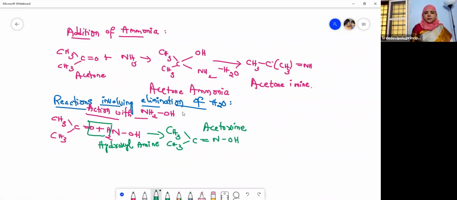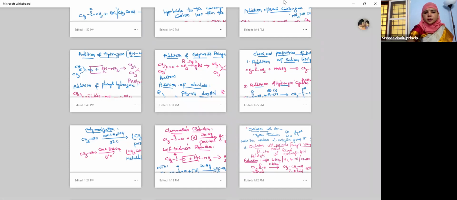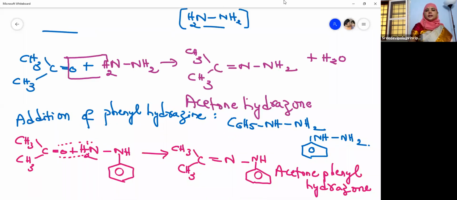So this is hydroxylamine. So the product is acetoxime. This is our acetone. Okay, so now let us move to the remaining properties. Let's recapitulate quickly. This is addition of hydrazine. What is it? Addition of hydrazine.